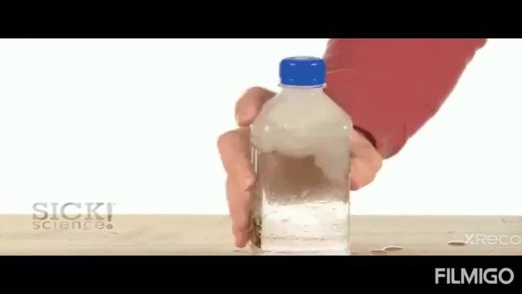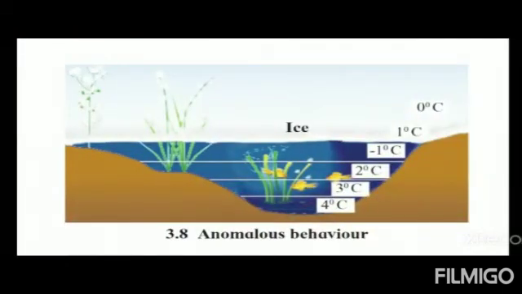From which part in the glass does the water first start freezing? If you observe it carefully, the water starts freezing from top to bottom. The density of water is peculiar. It means the density of water is different to what is normal or expected.